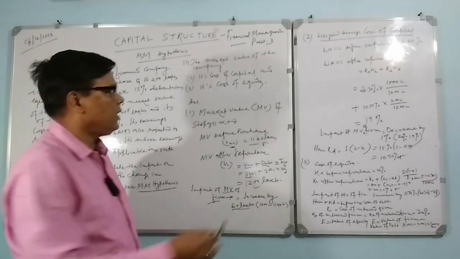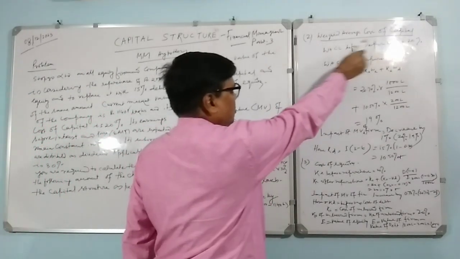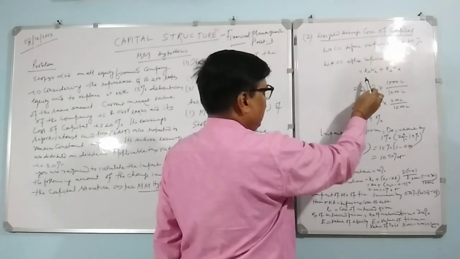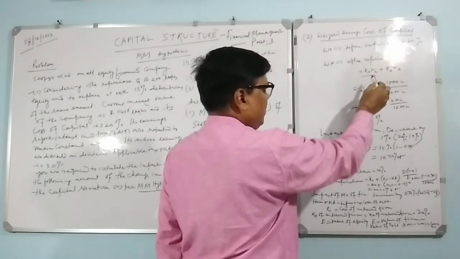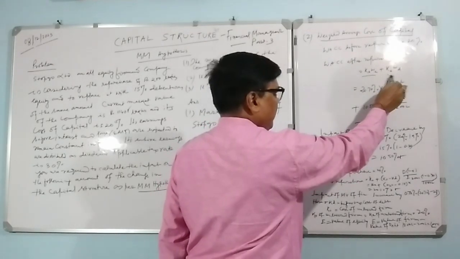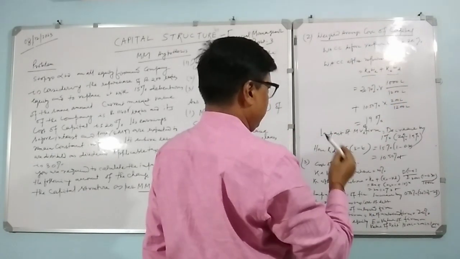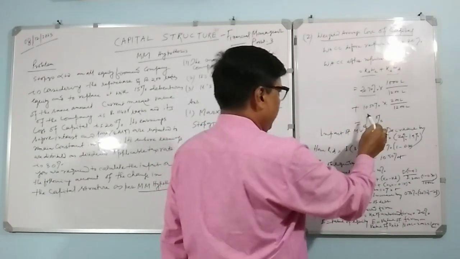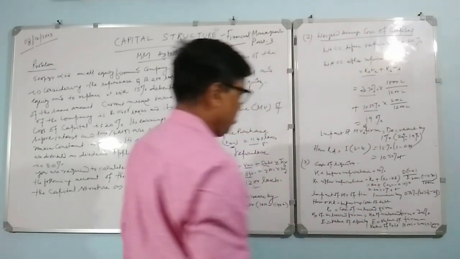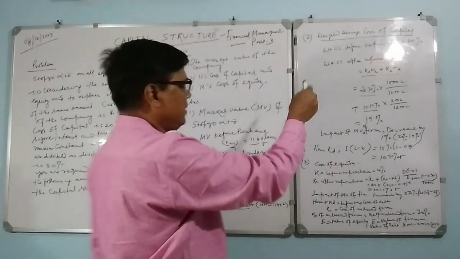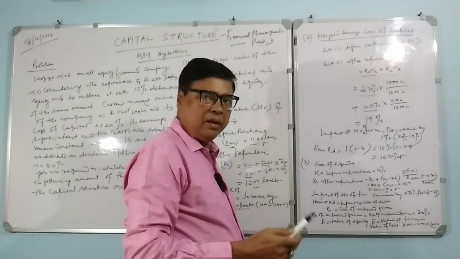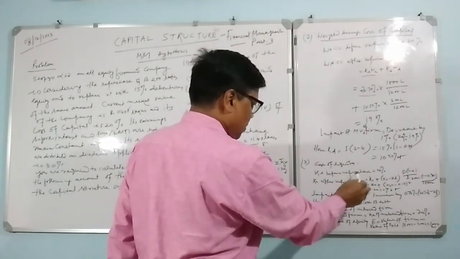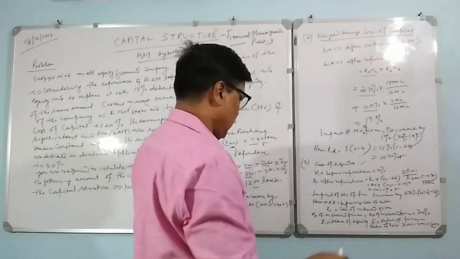Now we have to calculate the weighted average cost of capital. The weighted average cost of capital after repurchase is the cost of equity into weight of equity plus cost of debt into weight of debt. Now the question is that the cost of equity is not known and the cost of debt is also not known. So to solve for the weighted average cost of capital, first we have to calculate the cost of equity.